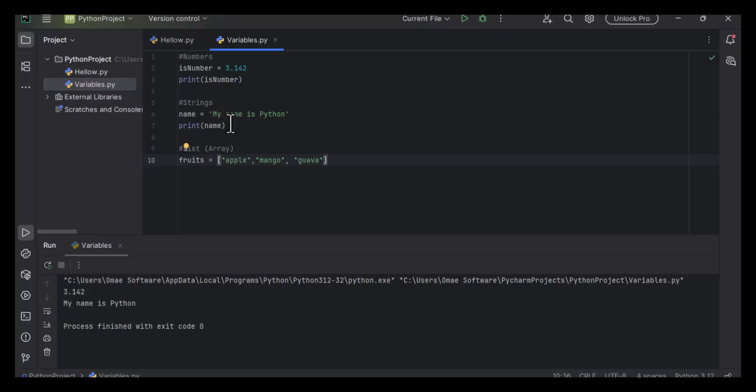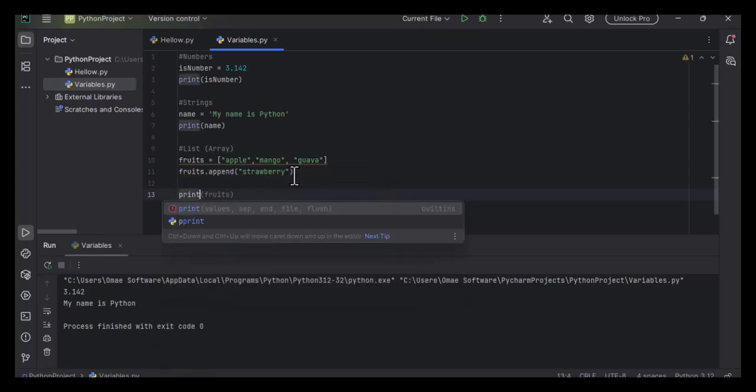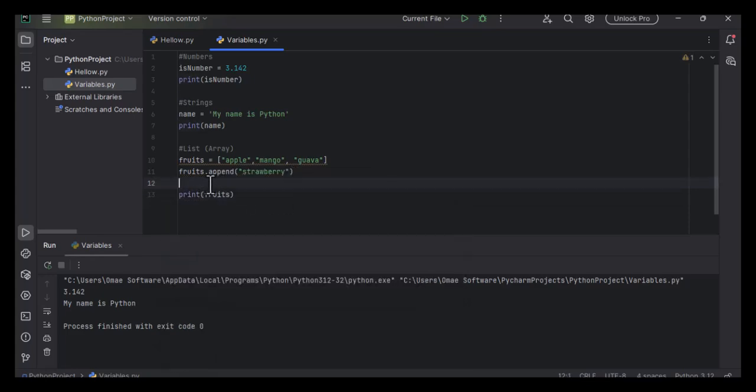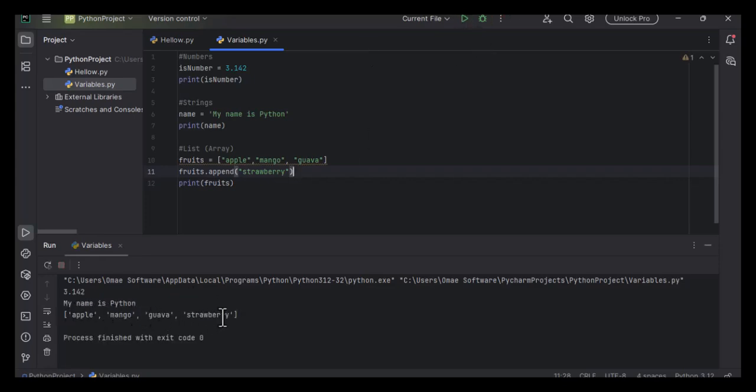So I'm also allowed to add to these fruits by index, where the index is 0, 1, 2. But if I don't want to do that, I can just use the method append. Here I'll append strawberry. That means the array will be packed, and it's added at the far end. To see what's in the array, I'll just say print fruits. If I run this and check the console, it's going to say apple, mango, guava, and strawberry. That's how an array is used in Python.